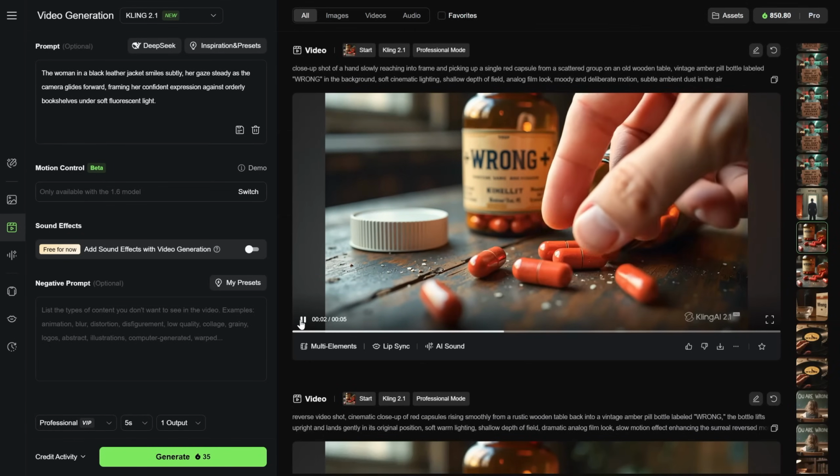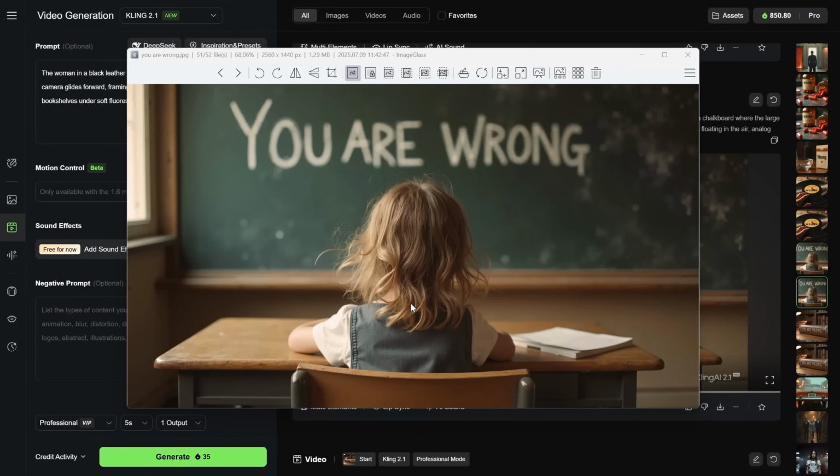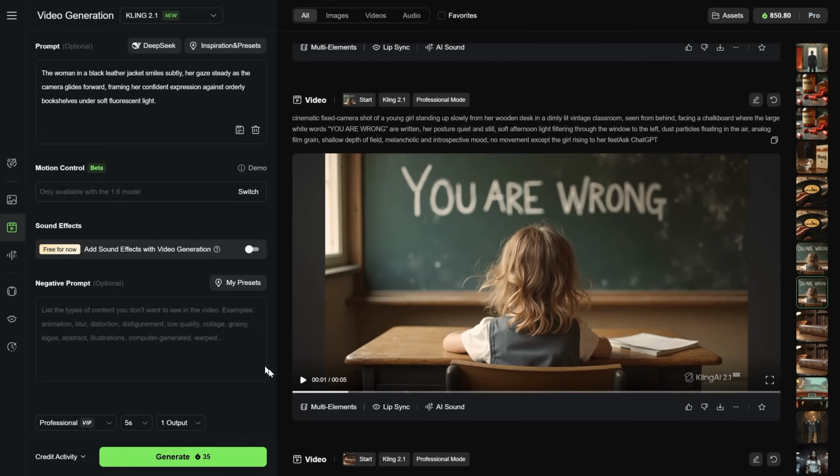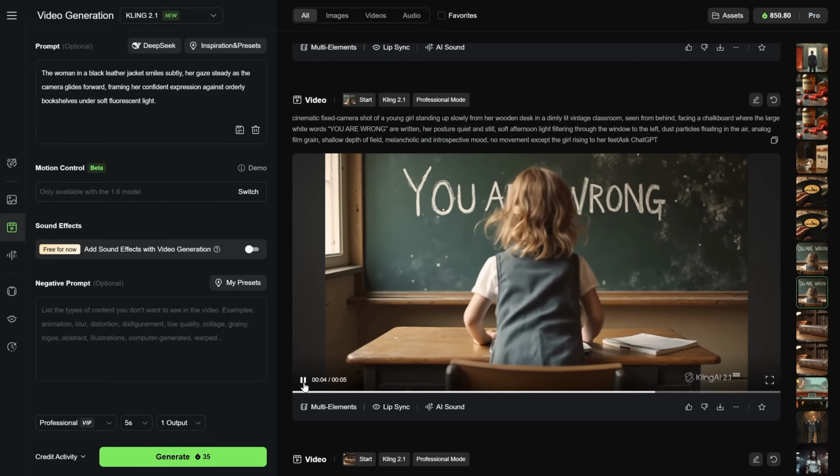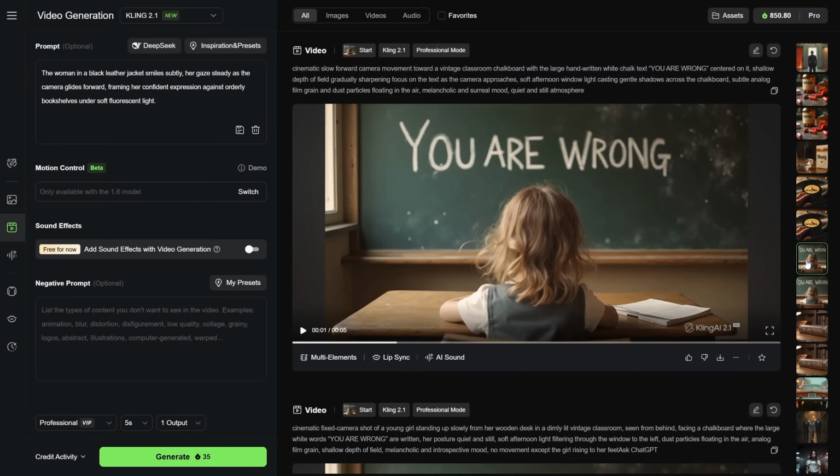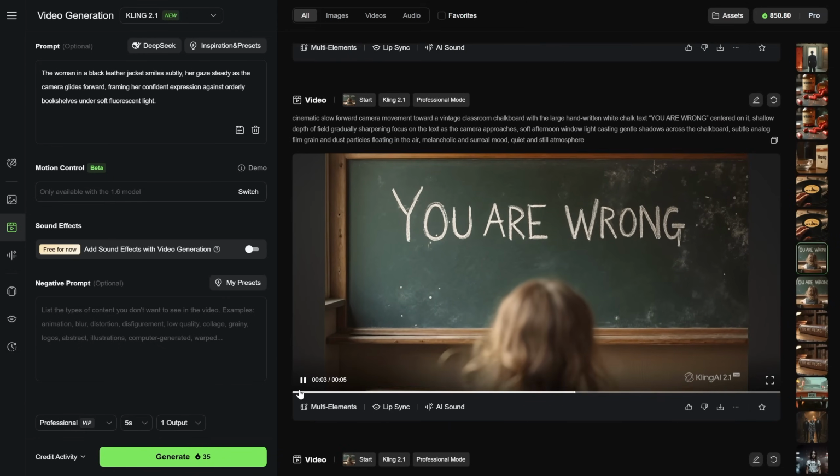If that extra pill hadn't moved, I could have reversed the video to make it look like the hand is placing the pill instead. Here is another example of a girl sitting in a classroom. Now, it would be hard to prompt something like the girl standing up and then having the camera move closer to the table and so on. Some of that can be done, but it was easier for me to split it into two videos so I have more control. For the first video, I prompted that the girl is standing up slowly while the camera stays fixed, so only the girl moves. Then I made another video where the camera moves and focuses on the writing on the chalkboard.